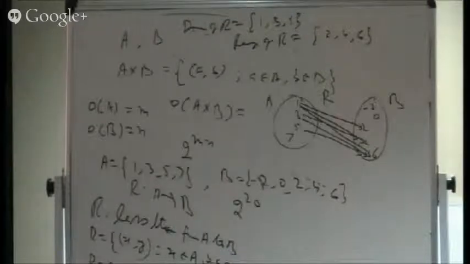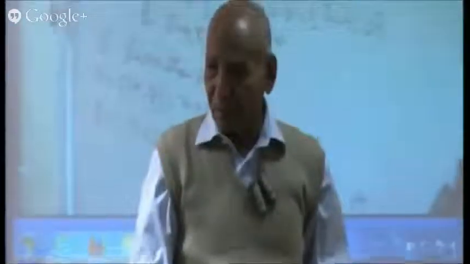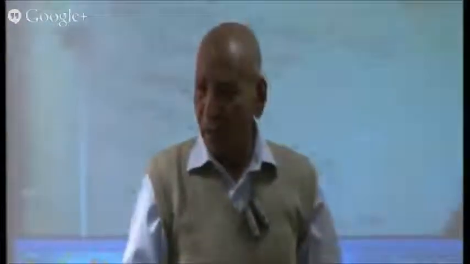This is not a function due to 2 counts, not only 1 count. 1 count is just every element should have an image, and here we find that this element 7 has got no image. So we could directly say that this is not an example of a function, but still, another very important thing to be noticed is that corresponding to every element of A there must be a unique image. And if corresponding to one element, arrows are pointing out towards more than one, that means that's not going to be a function. So this is not an example of a function.